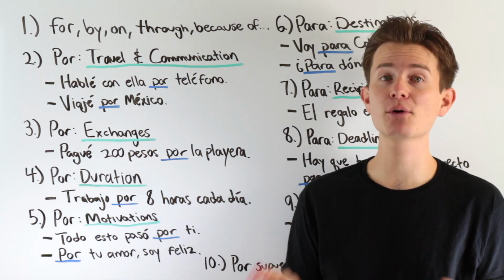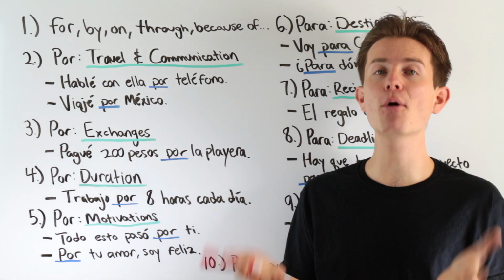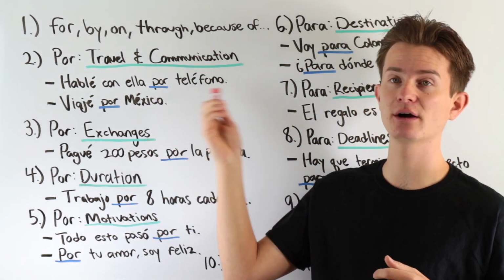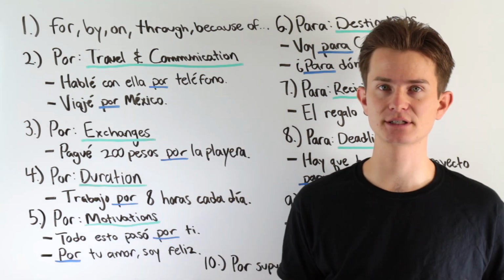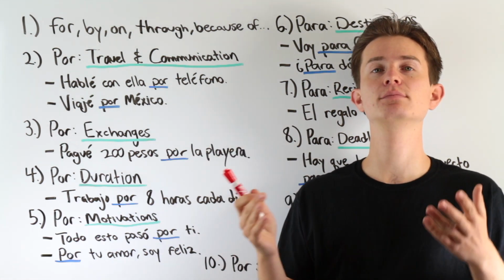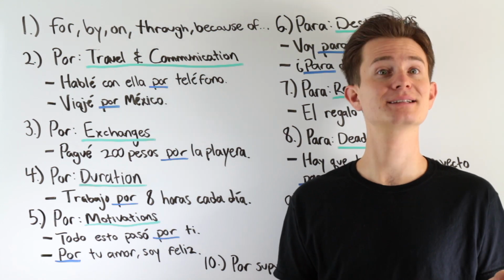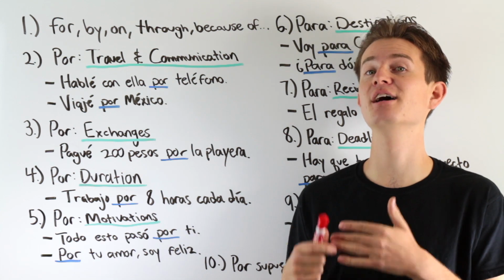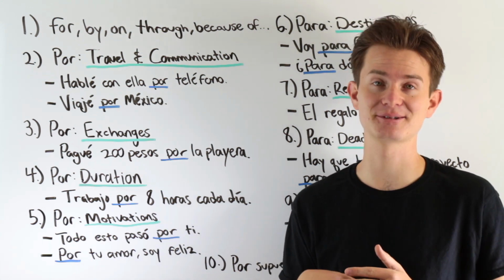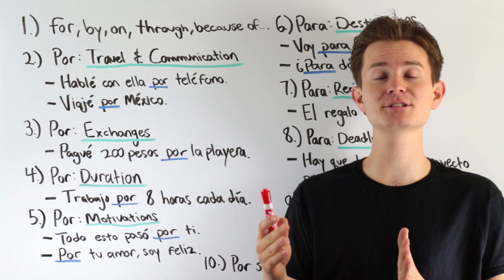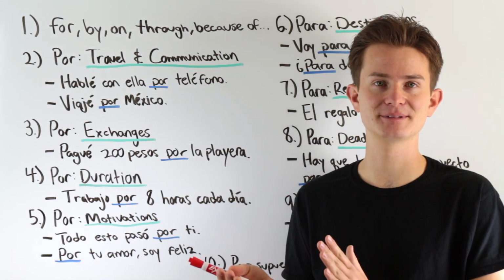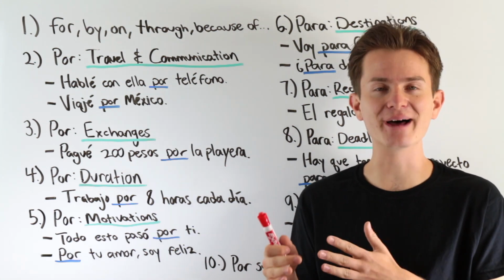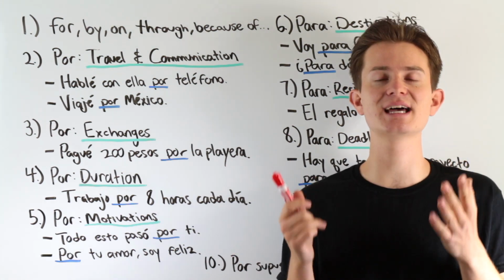So it's important that you understand that the word por is used when talking about methods of communication. So speaking on the phone, right? For example, sending letters. Nos hablamos por correo, right? We speak to each other by means of mail, or through the mail. Nos hablamos por correo. We speak to each other by mail. You wouldn't say we speak to each other on the mail, right? That doesn't make sense.